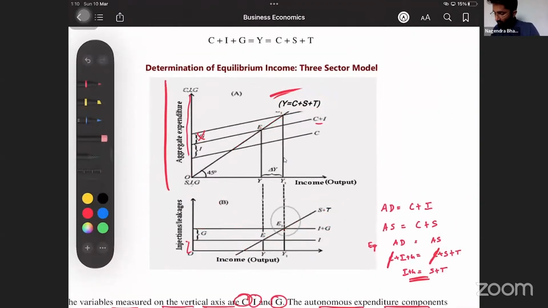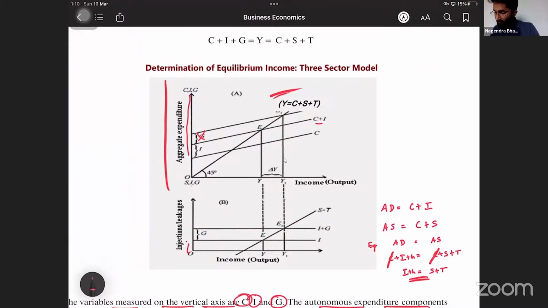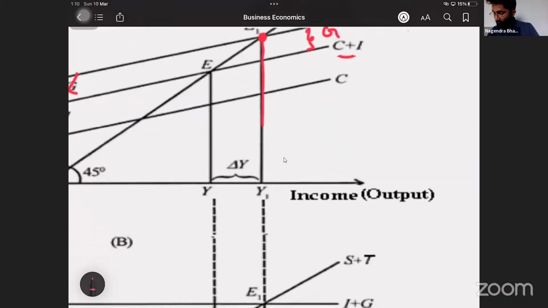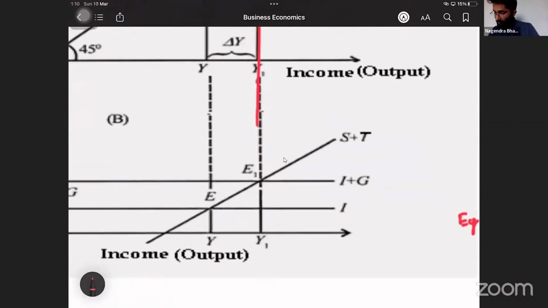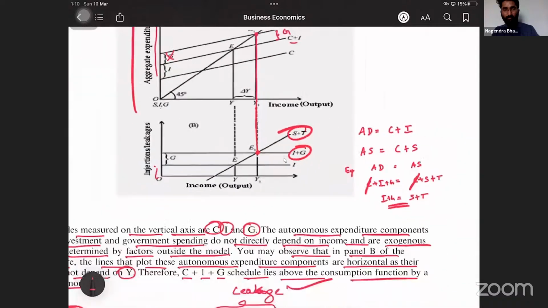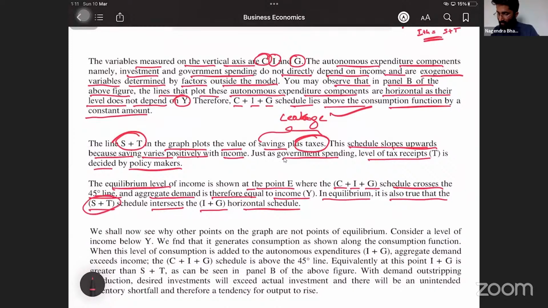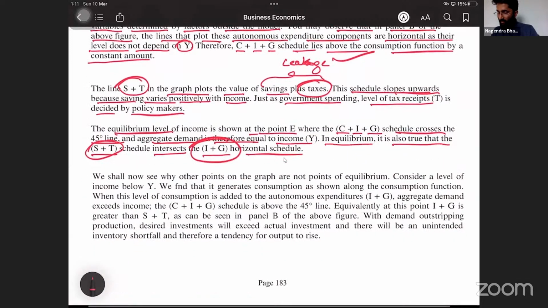Chalo. Now, which is the equilibrium point here? This one is the new equilibrium point because of increase in government expenditure, not tax, government expenditure. This is the new equilibrium point. At this equilibrium point, if you go down to panel B, this is the equilibrium where I plus G is equal to S plus T. That is given here. It is true that S plus T intersects with the I plus G horizontal schedule.